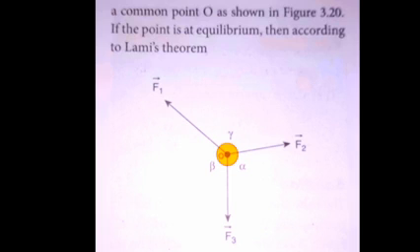For example, F1 vector is directly proportional to the sine of the angle between F2 and F3, which is alpha. So F1 vector is directly proportional to sine alpha. Like that, the F2 force is directly proportional to sine beta and the F3 force is directly proportional to sine gamma. From the diagram, we are going to frame the equation for Lamy's theorem.